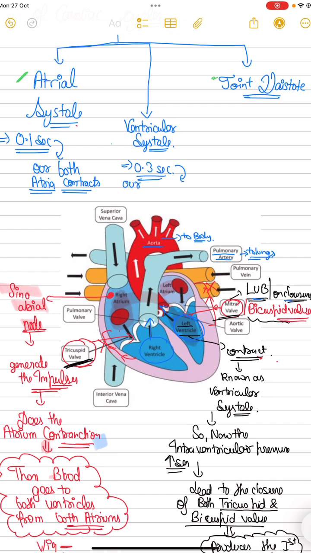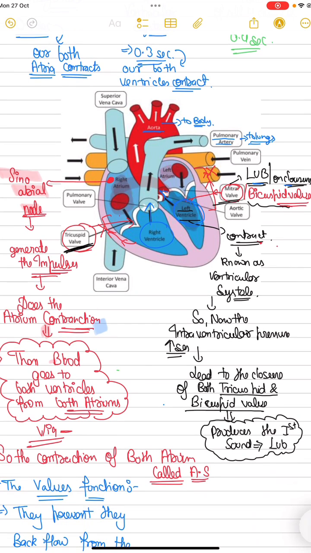Ventricular systole lasts 0.3 seconds, in which both ventricles contract.